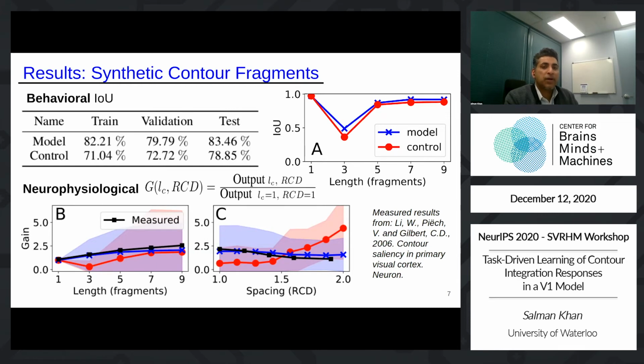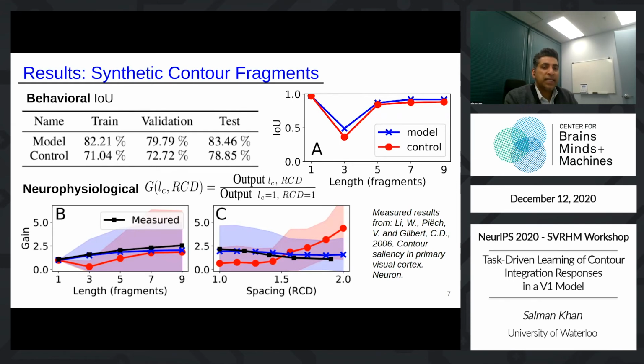A much sharper contrast between the model and control were seen when neurophysiological results were analyzed. Neurophysiological results were quantified using enhancement gains of monitored neurons. This was defined as the ratio of average response to the contour condition and the average response when only the optimal stimulus was present in the classical receptive field. Gains as a function of contour length are shown in figure B.